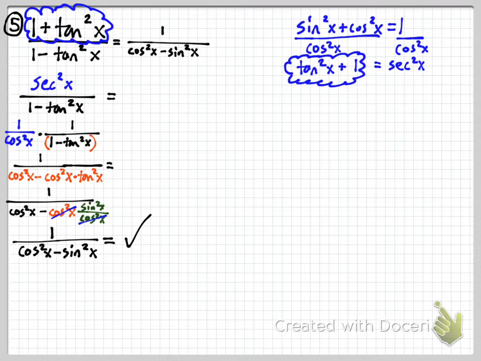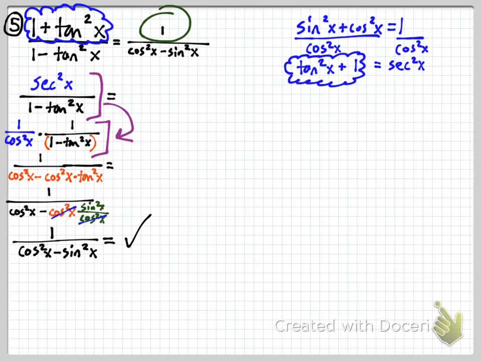The really tricky thing I think here was figuring out that secant squared of x can be written as secant squared in the front, and then also that can be written as 1 over cosine squared of x. Honestly, that was because I knew I wanted 1 in the numerator, and I was trying to think of how can I get rid of the 1 plus tangent squared on top. It just doesn't seem like it should disappear or go anywhere. But secant squared of x becomes 1 over cosine squared of x, and from there on it works out pretty nicely.